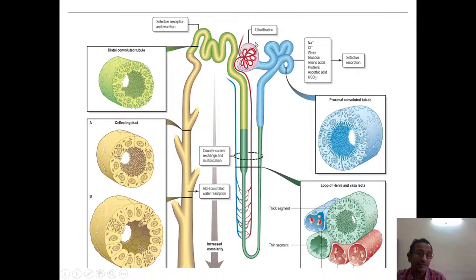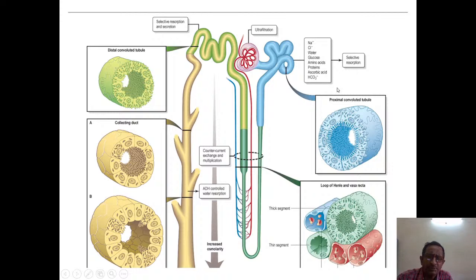That is, the fluid from the capillaries is extracted into the Bowman space. Then from the Bowman space, it goes into the proximal convoluted tubule, then the loop of Henle, and the distal convoluted tubule.